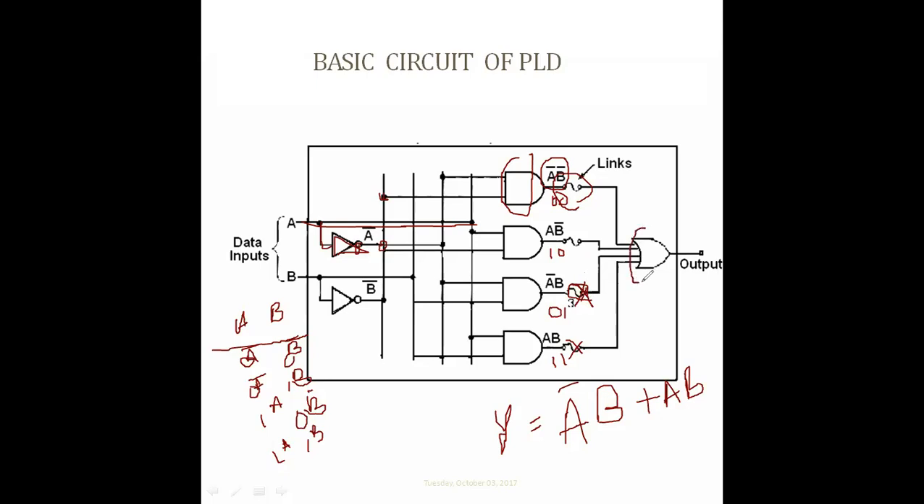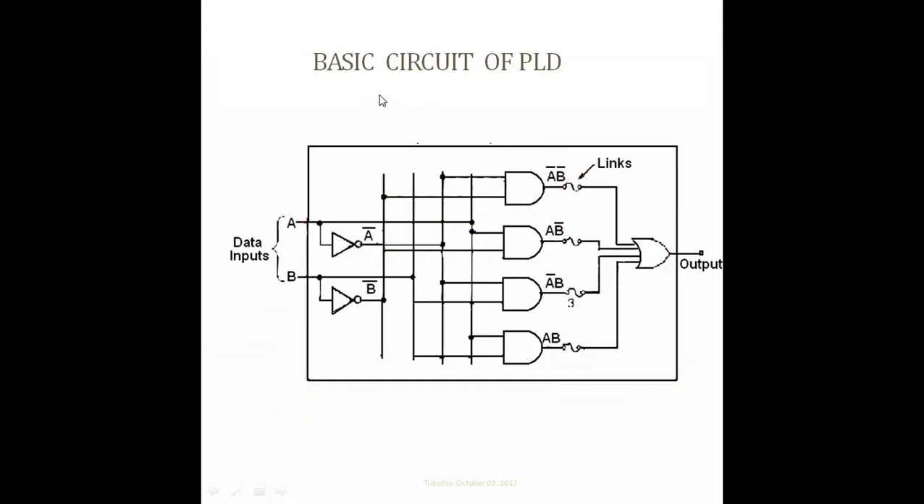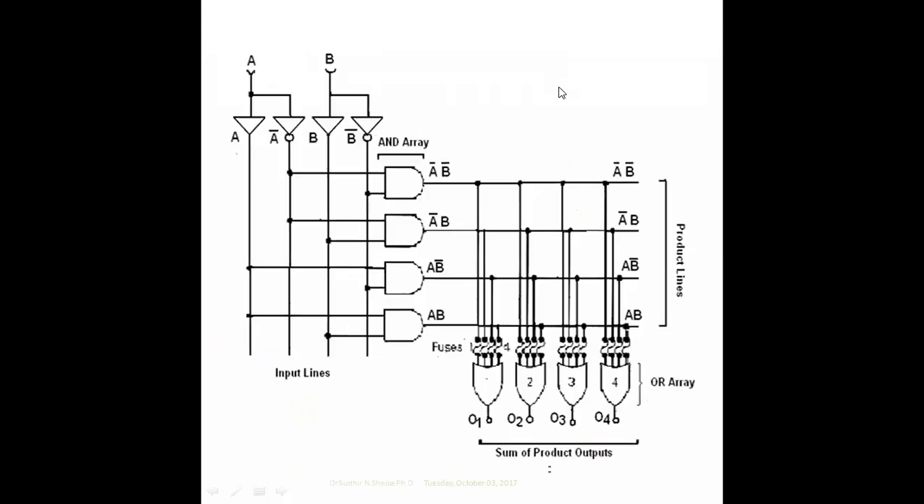This is an OR. This OR is nothing but a sum logic. The product is through the AND gate, the sum is through the OR gate. Finally, at the output, Y is the output line. This is a simple basic structure of the PLD.